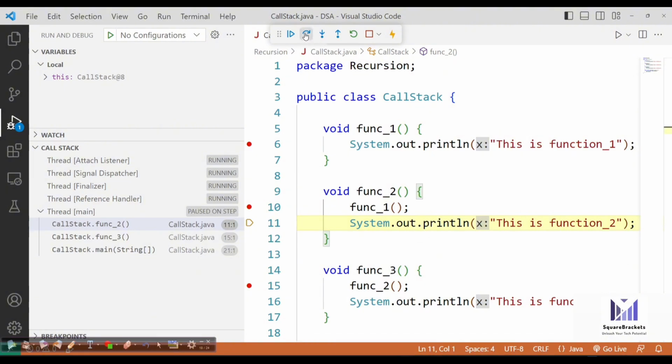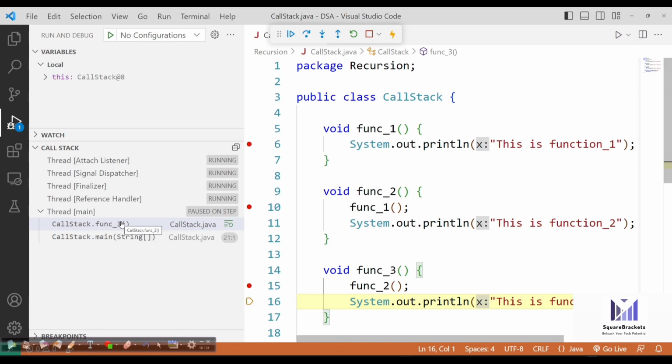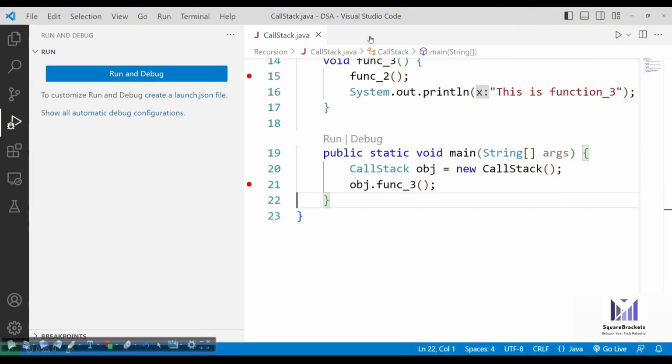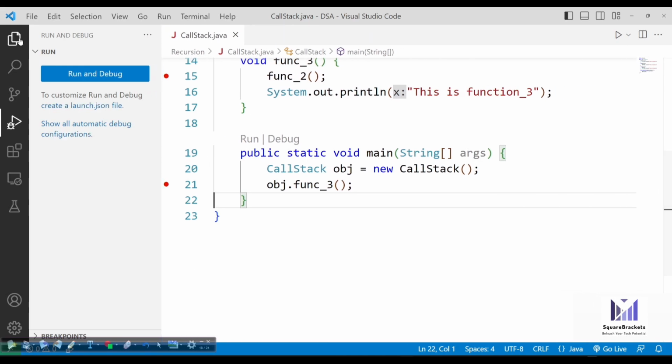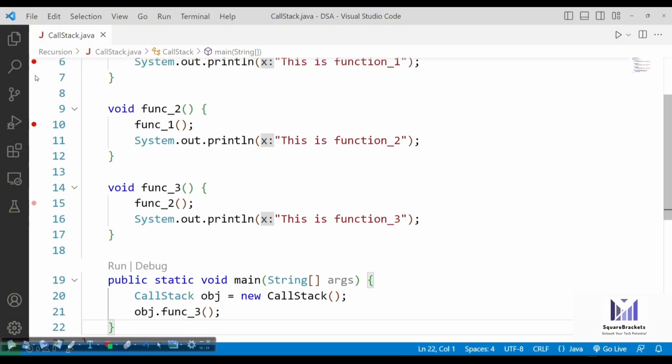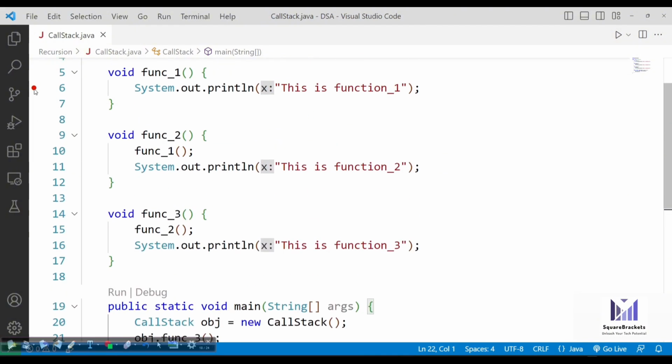Then function 2 is executed. It is also popped out from the stack. Then function 3 is executed. It will be popped out of the stack, and finally main will be executed, and once main is popped out from the stack, the program will be stopped. So this is what call stack is. I hope it is clear to you what exactly a call stack is and how simply it works.